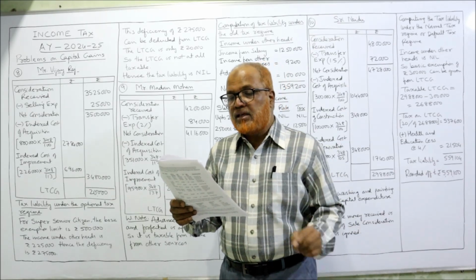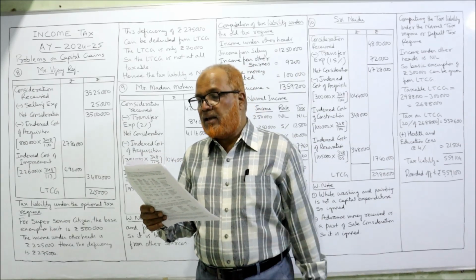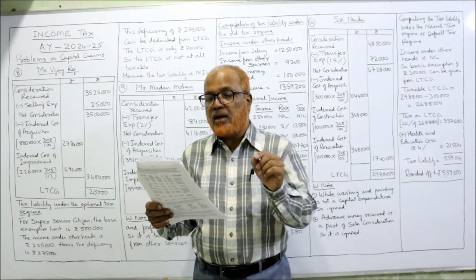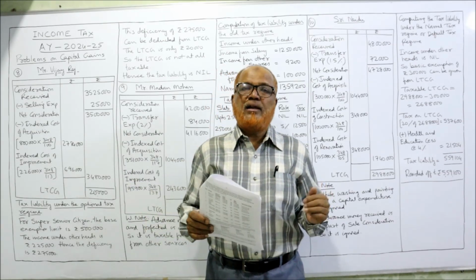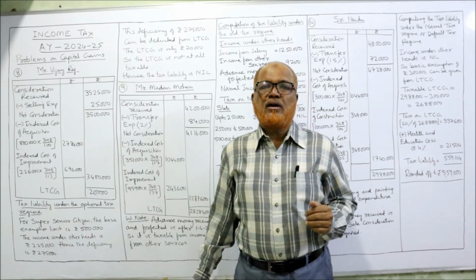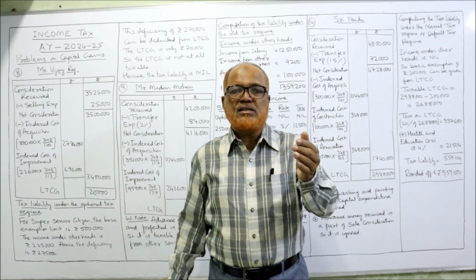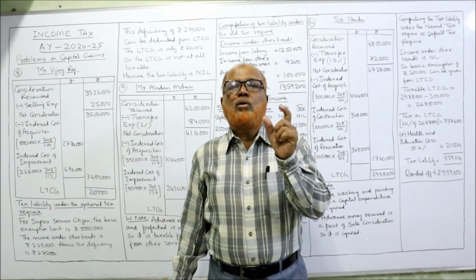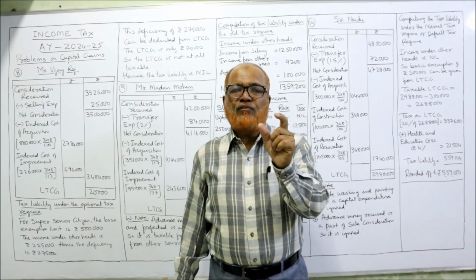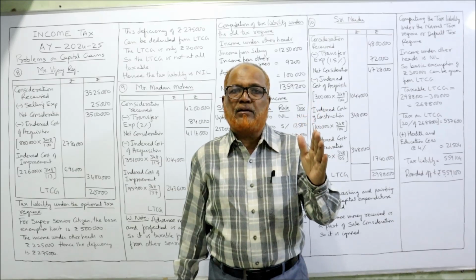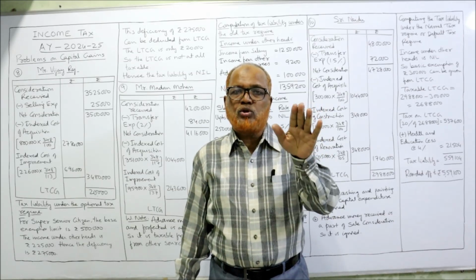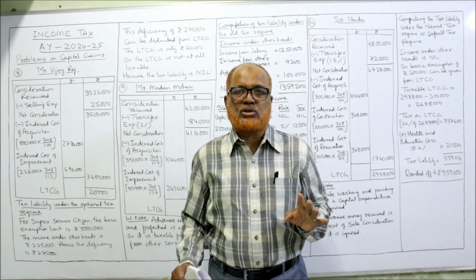On the agreed date, the businessman backed out of the sale transaction, and accordingly the deposit was forfeited. Already in the earlier 2 problems I have explained regarding advance money forfeited. Now you have to see the date. If the amount is forfeited before 1/4/2014, then the amount of advance should be deducted from the cost of acquisition.